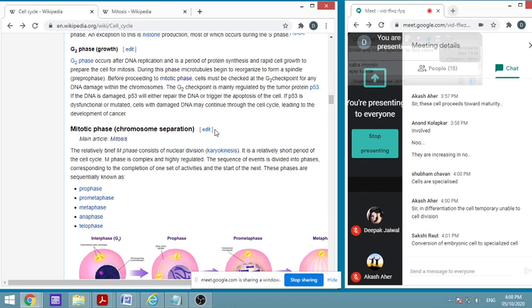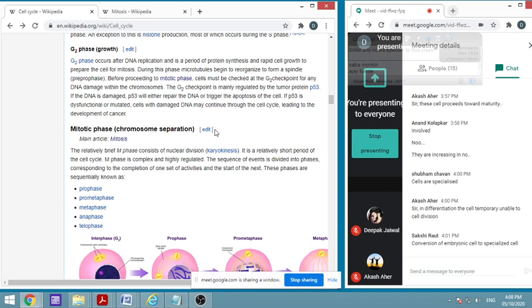It is a period of protein synthesis and rapid cell growth, where transcription from DNA to RNA is increased again, to prepare the cell for mitosis. During this phase, microtubules begin to reorganize to form a spindle, which is needed for prophase.